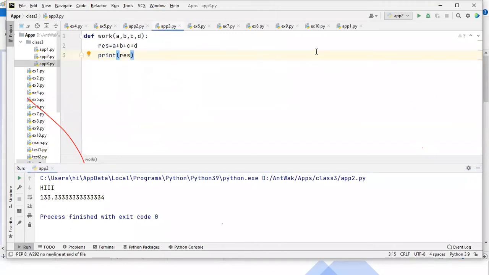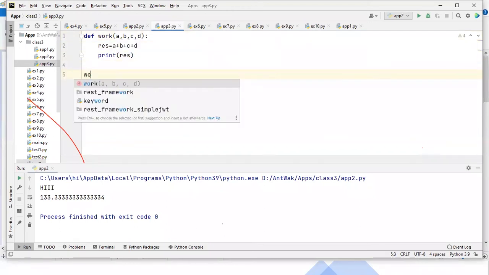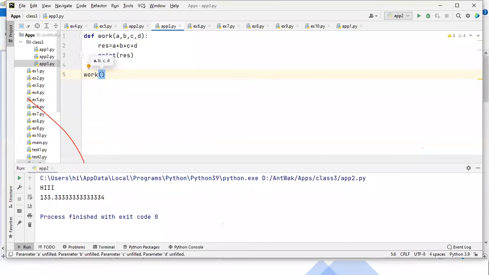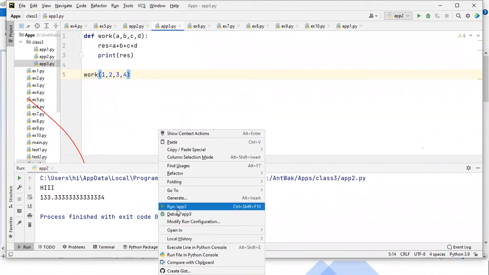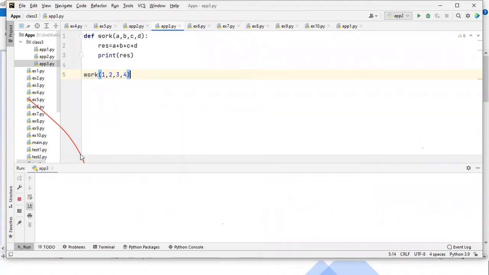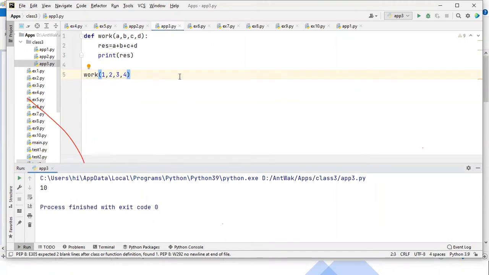So guys, the next topic. You see, I have prepared one function. The function name is work, with 4 parameters. I'm calculating the total and printing the result. Now here I'm calling the work function, passing the values 1, 2, 3, 4. As expected, you will get the addition. First, let me run. Yeah, you can see 10 is the output.